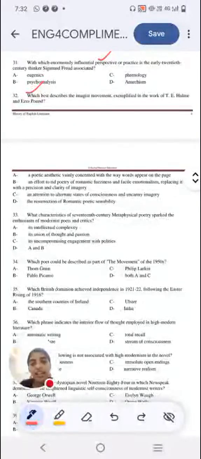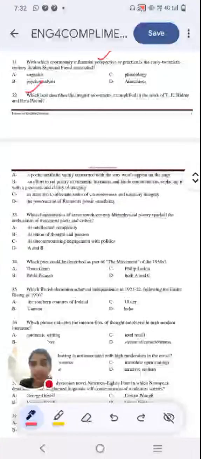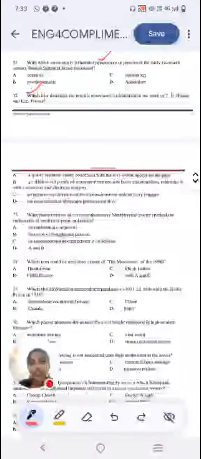Option C, an attention to alternate states of consciousness and uncanny imagery. Option D, the resurrection of romantic poet sensibility. It's a lengthy set of answer options. Let me know in the comment section and we will discuss it.